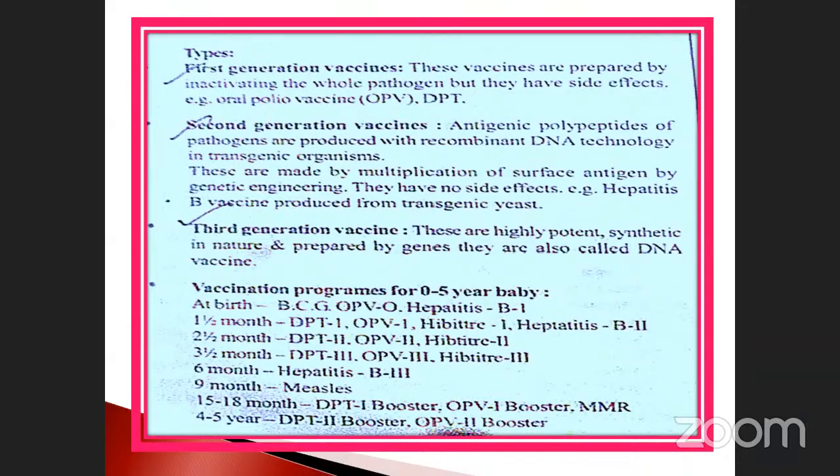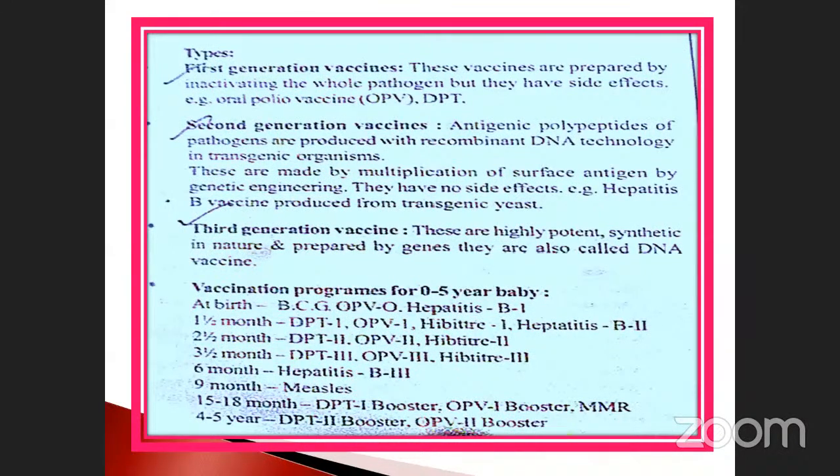At 1.5 months, we will provide diphtheria, pertussis, tetanus 1, oral polio vaccine 1, hepatitis B2. And at 2.5 months, DPT 2. This one is 1, this one is 2, this one is 3, diphtheria. Here 1, 2, 3, hepatitis 1, 2, 3. So likewise, 1.5, 2.5, 3.5. You have to provide. This is important.